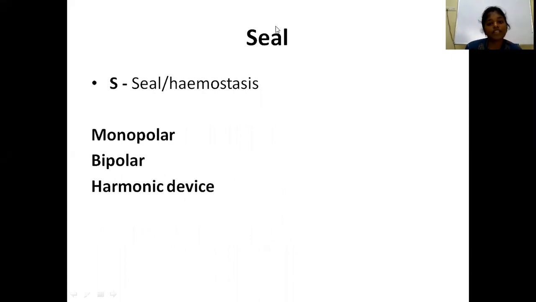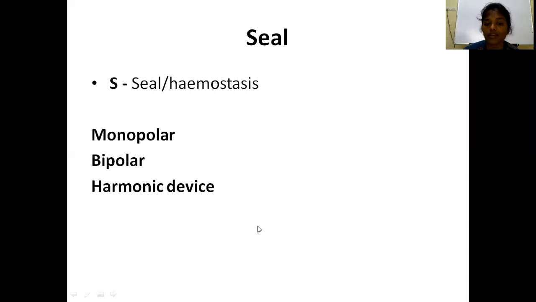And the other principle is seal, that is sealing and achieving hemostasis. The hemostatic measures like monopolar device, bipolar device, and harmonic device are all the same as in the open procedure. So to revise the core principles of laparoscopy, one is insufflate, that is creation of pneumoperitoneum with the Veress needle.